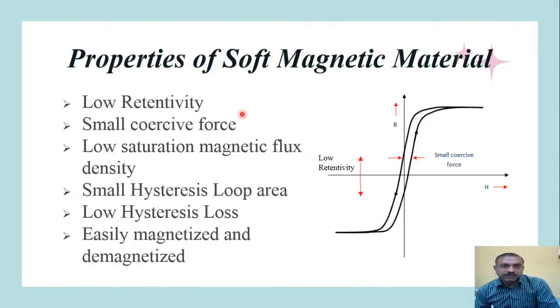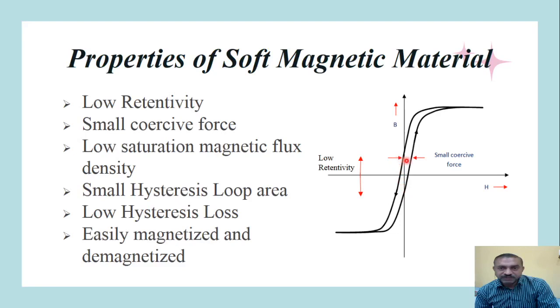Now let us see the properties of soft magnetic material. To understand these properties, again we require an understanding of the BH curve and its loop. If you compare this BH curve with the previous one, this is a BH curve which has a very thin cross-sectional area, or very thin loop. If you observe from these points, you will see that there is a low value of retentivity here.